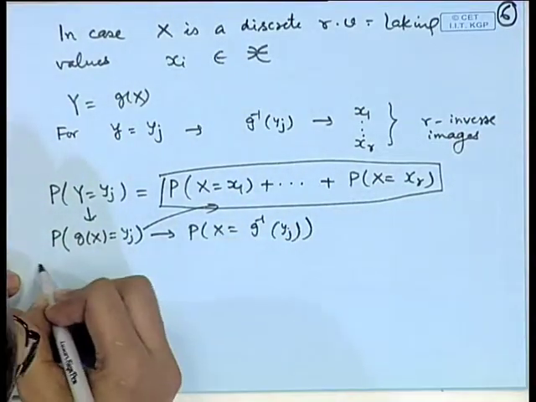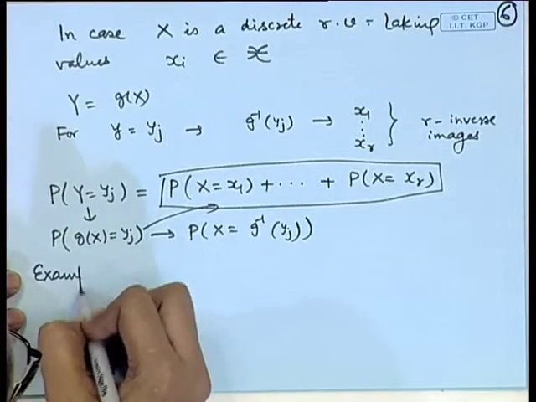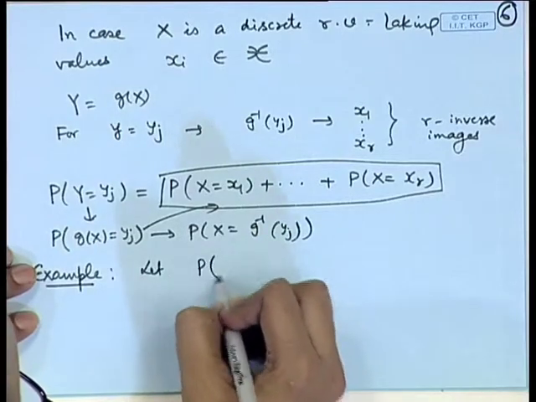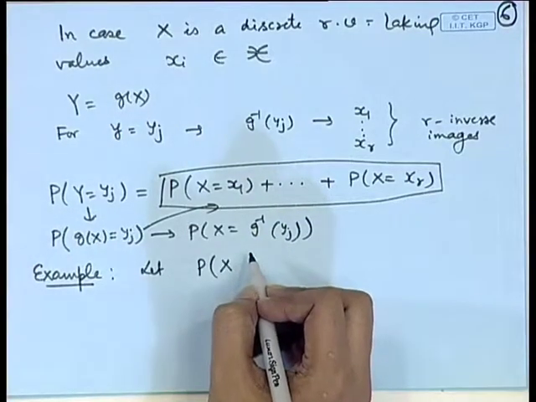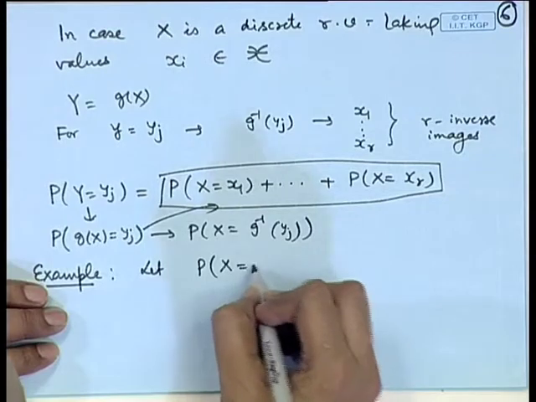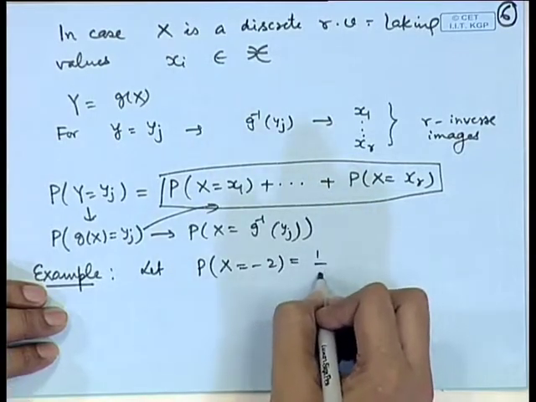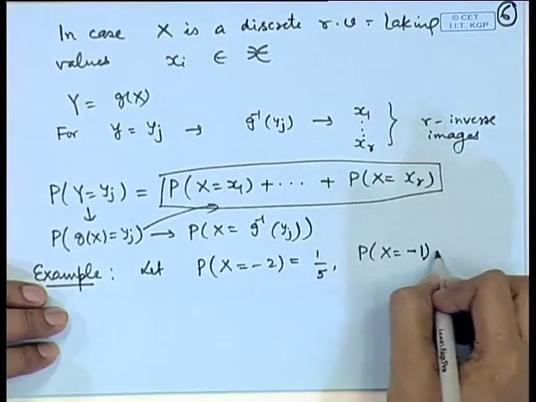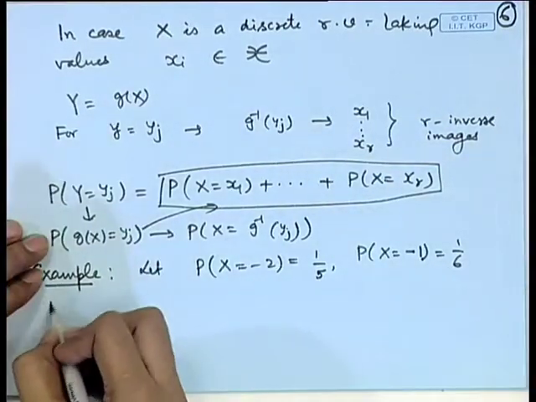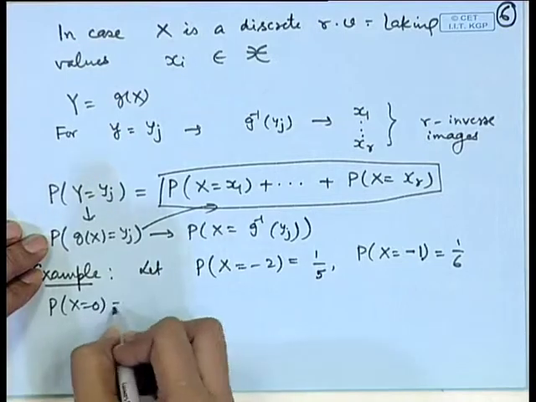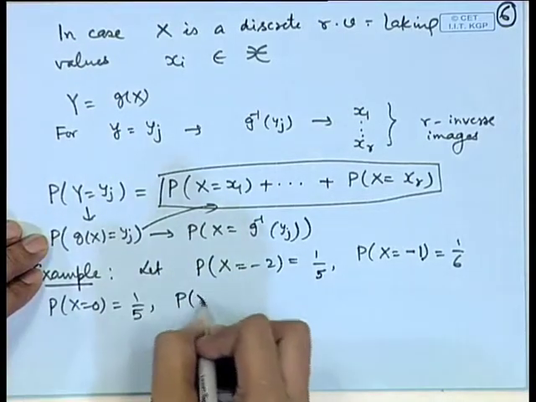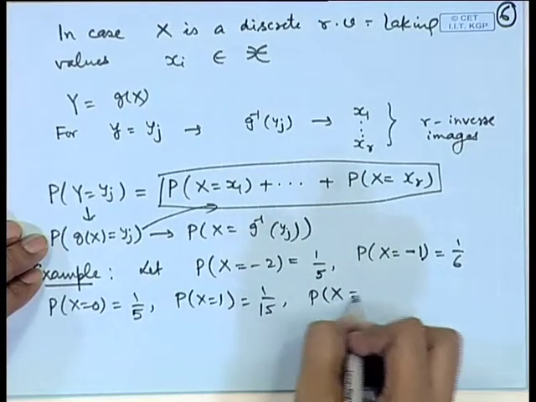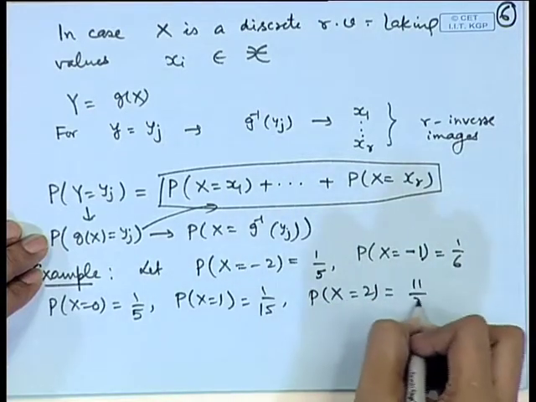So, as an example, consider probability X = minus 2 equal to 1 by 5, probability X = minus 1 equal to, say, 1 by 6, probability X = 0 is 1 by 5, probability X = 1 is, say, 1 by 15, and probability X = 2 is, say, 11 by 30.